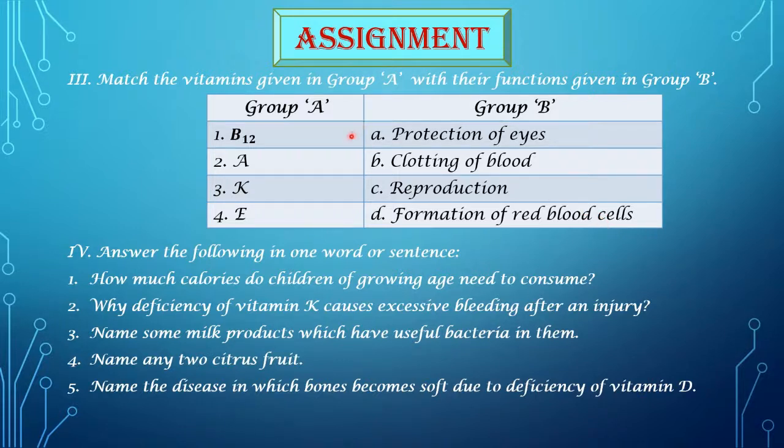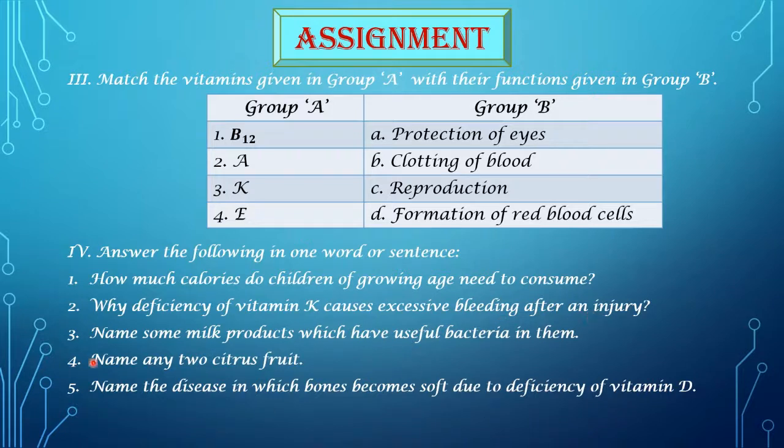Then the next assignment question is, answer the following in one word or one sentence. For that, the first question is, how many calories do children of growing age need to consume? The second question, why does deficiency of vitamin K cause excessive bleeding after an injury?